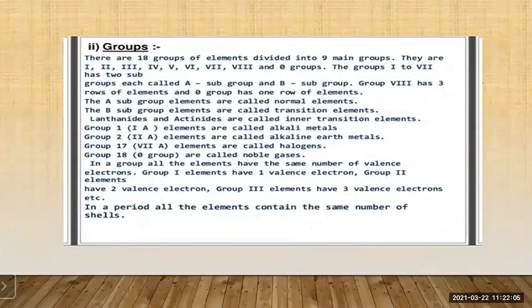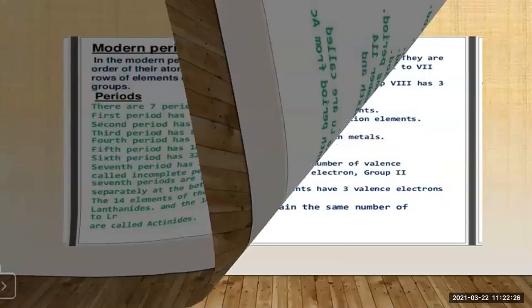Now let us study the groups, how the elements are arranged in the groups. There are 18 groups of elements divided into 9 main groups. They are first, second, third, fourth, fifth, 6, 7, 8, and 0 groups. Now let us first see these groups.